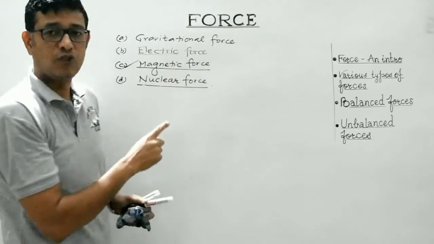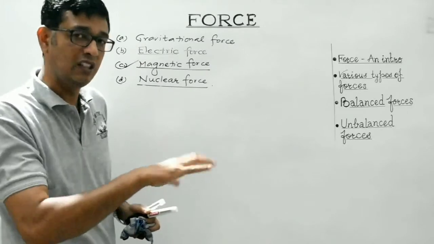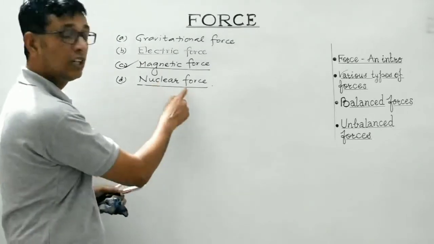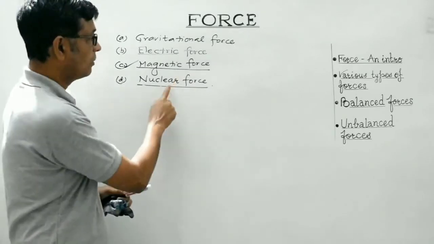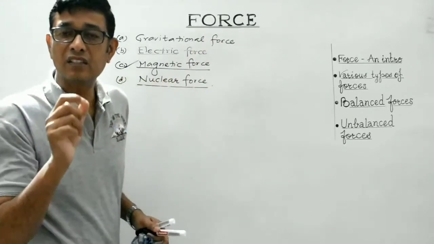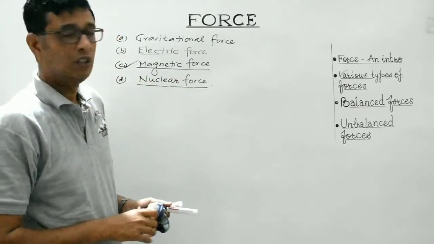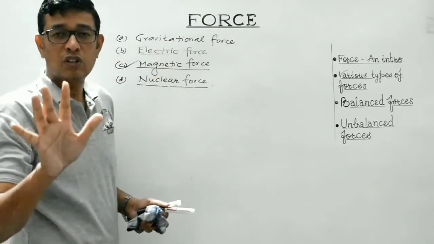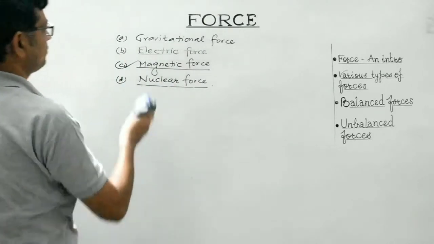Electric force and magnetic force may be attractive or repulsive, depending upon the nature of the charges or the nature of the poles. Nuclear force is basically of attractive nature, right? And remember, gravitational force is the weakest, while nuclear forces are the strongest forces in nature. Clear, students? So these are the four basic forces in nature, right?